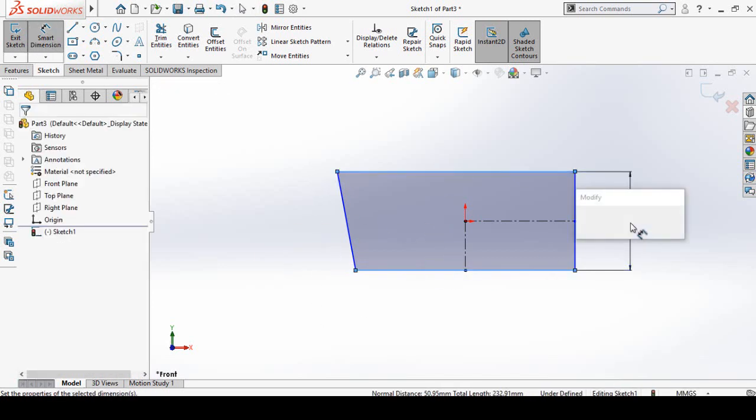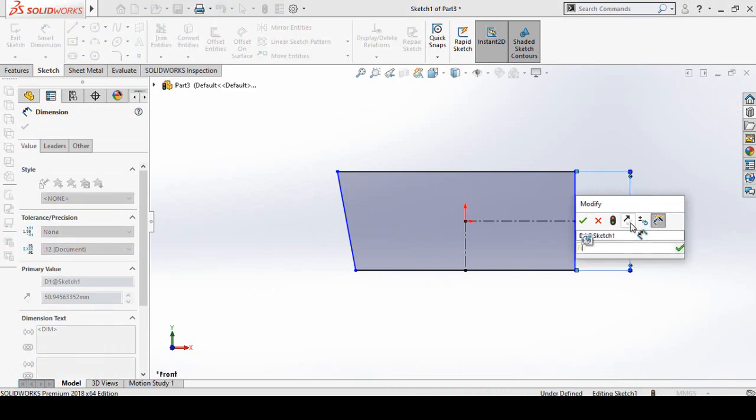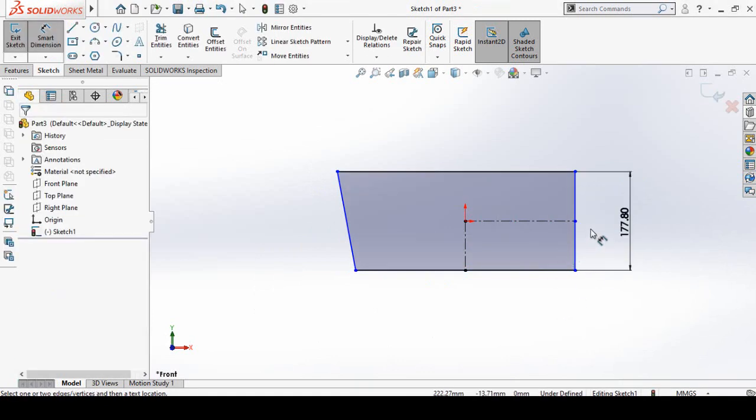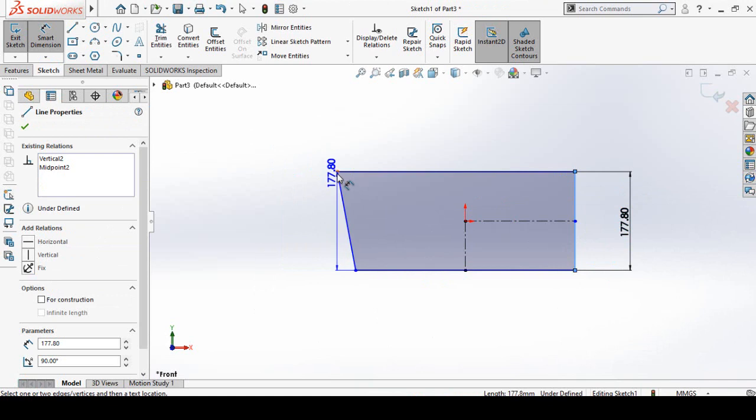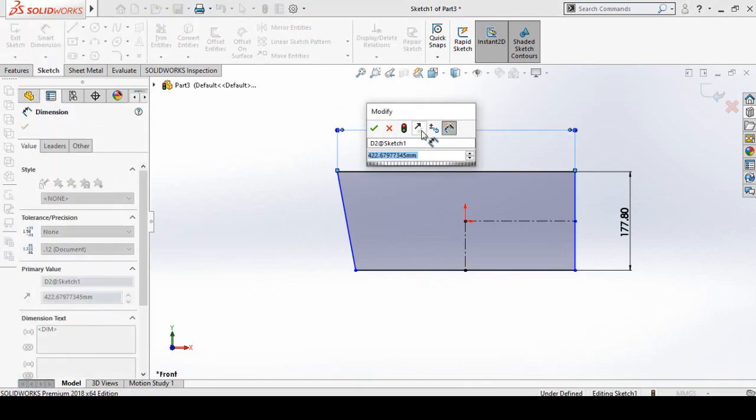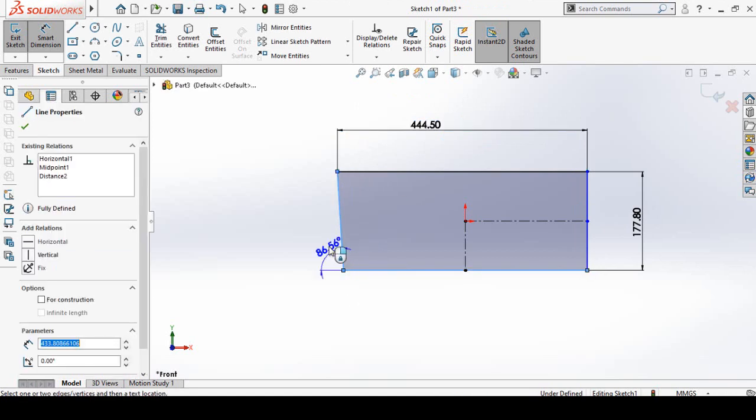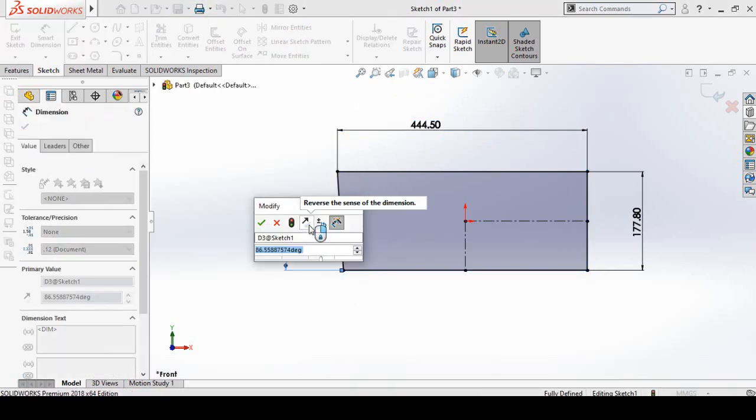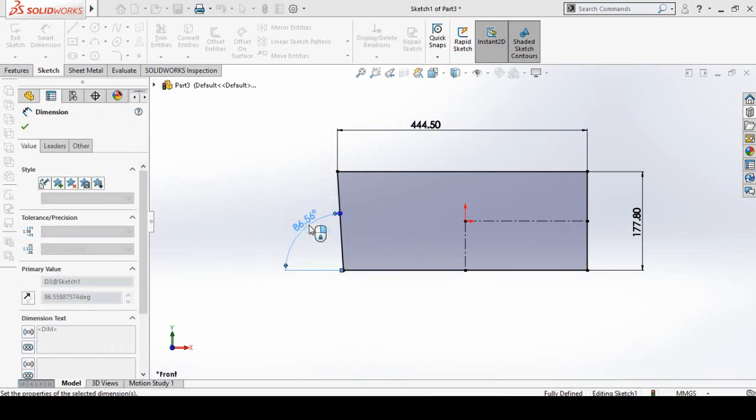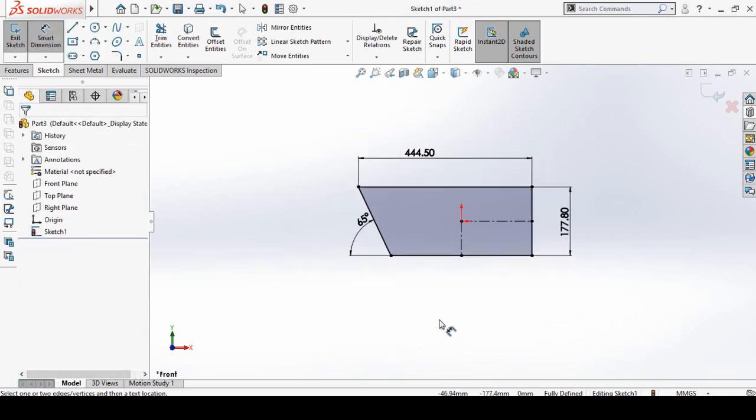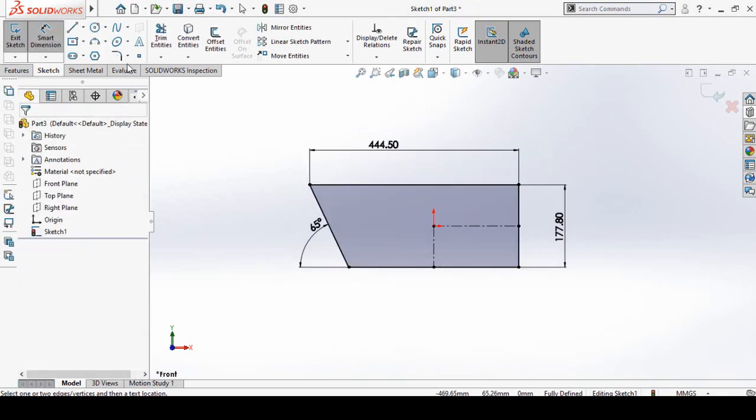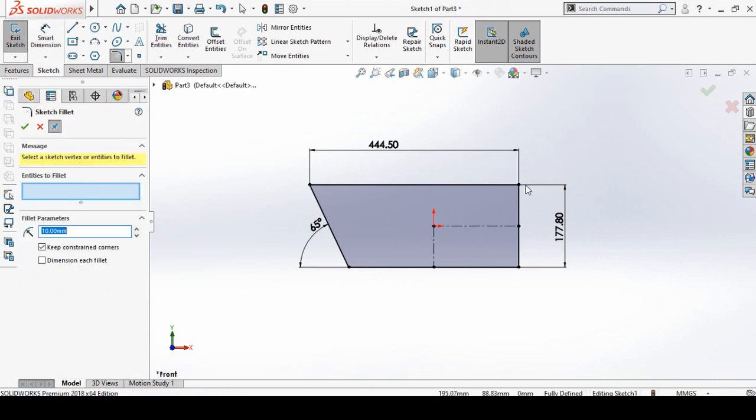This dimension is 7 inch. This dimension is 17.5 inch. This angle is 65 degree. So our sketch is fully defined. Now we have to add the fillet here.